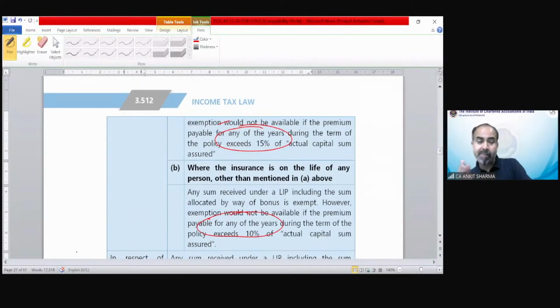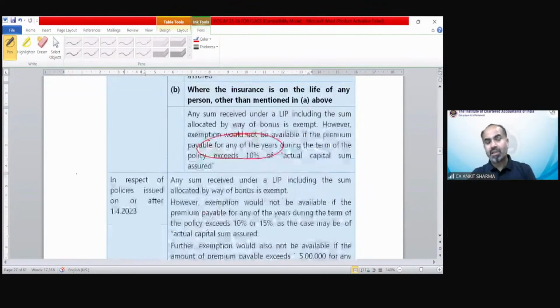So now you can see before 2003, there was no percentage issue. Then for almost 9 years, that is 20%. Then for 1 year, it's 10%. And from that year, it is now 10% and 15%. Again, the last change that has been introduced is from 1st April 2023 on or after.